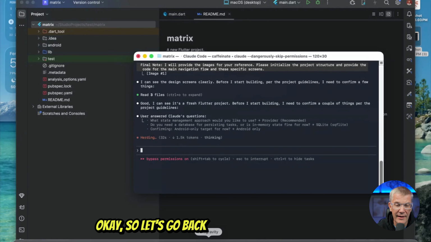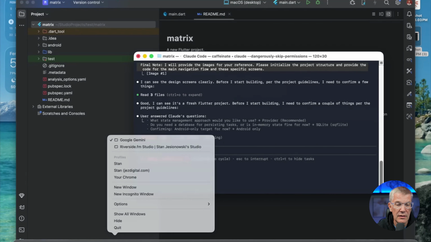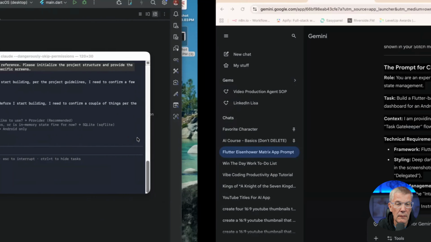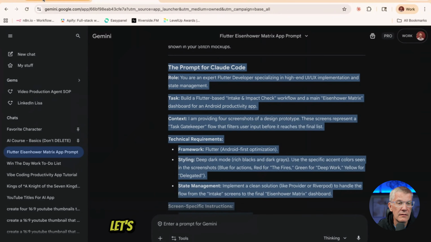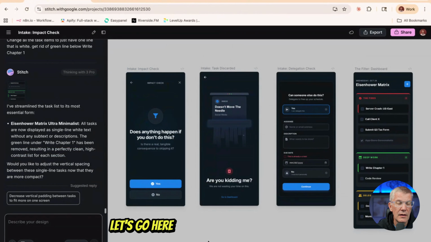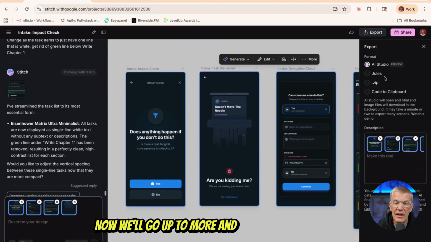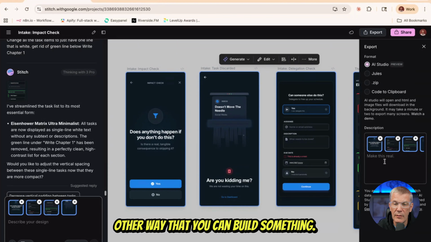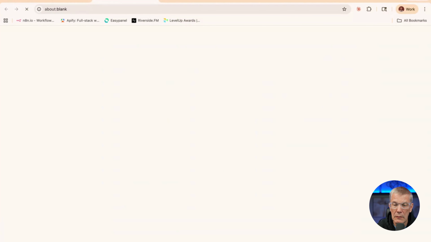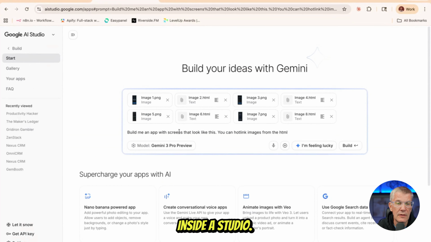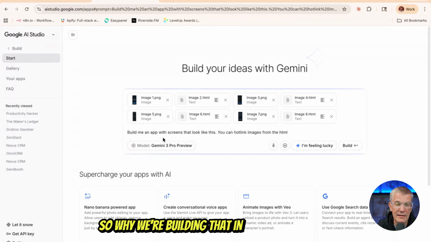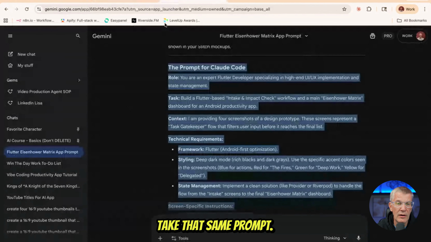Okay, so let's go back inside Google Stitch over here. And that's back over there. Let's go here. And let's go ahead and select these 4 screens, right? Now we'll go up to more, and let me show the other way that you can build something inside AI Studio. So while we're building that in Claude Code, let's take that same prompt, okay?